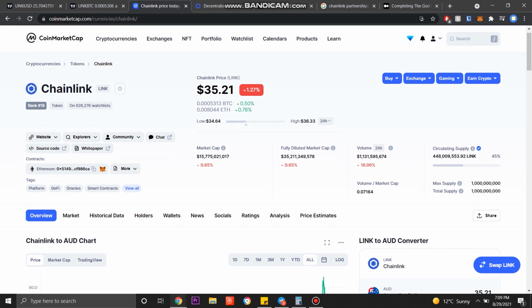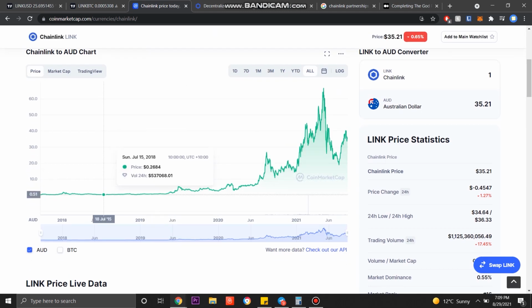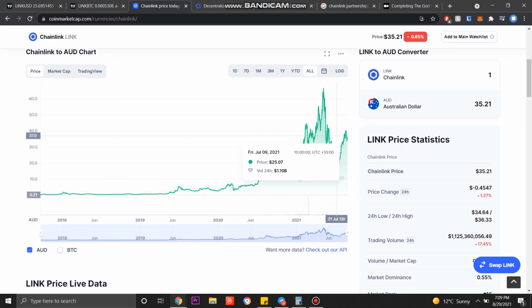So the time to accumulate Chainlink obviously was down here, but in comparison to the next bear market, and if Chainlink is going to stay relevant in the market, which it looks like it is, we've got a partnership, for example, with Google Cloud, which is just absolutely massive. We've got HBAR, we've got Reserve Network, Swipe, SXP, massive partnerships in the market with Chainlink. It looks like it'll probably be sticking around.